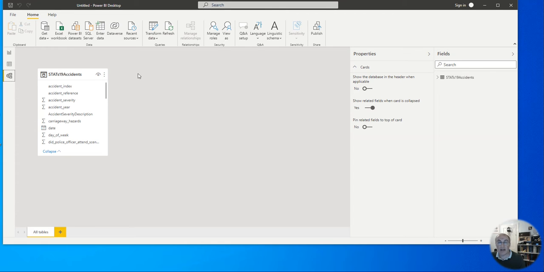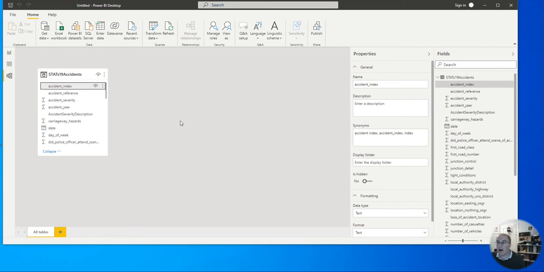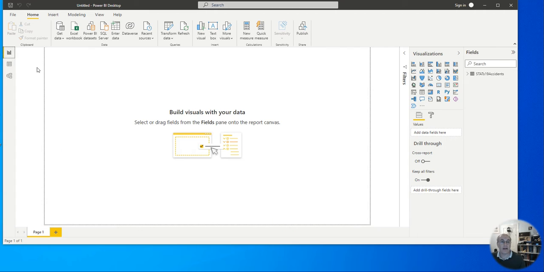But an interesting extension activity would be to add the casualties and or the vehicles, which are linked up by this accident index field that's causing us the problems, and we could join those and be able to create much more powerful insight from the data if we made the linkages. But for the moment, we're just demonstrating the technology.